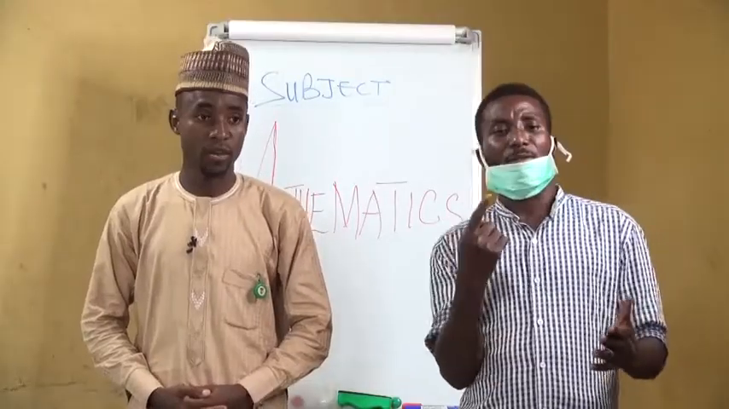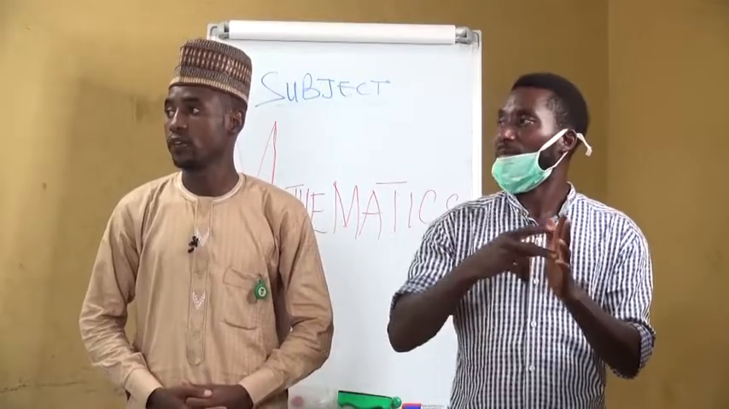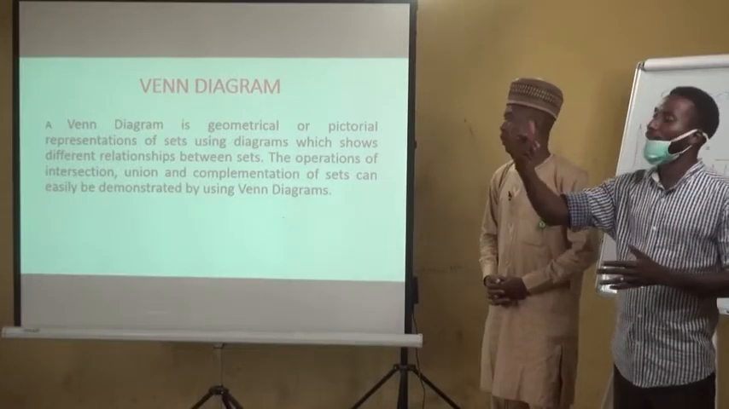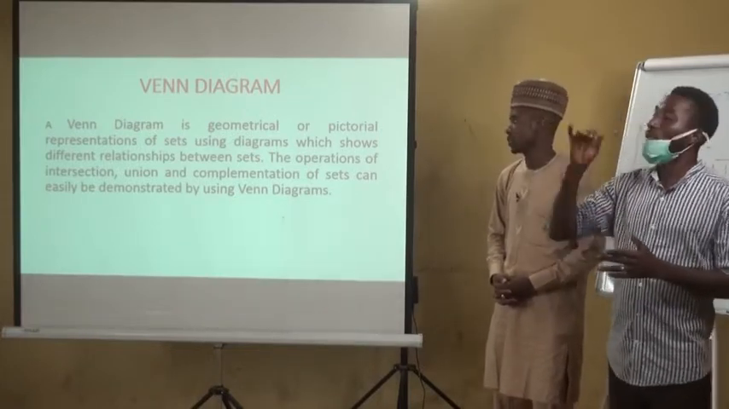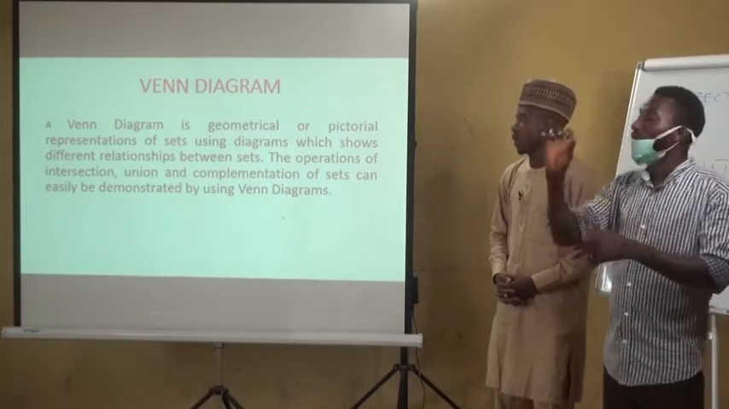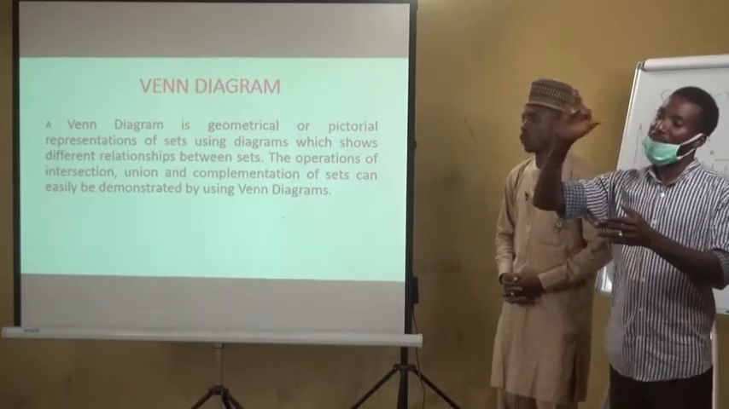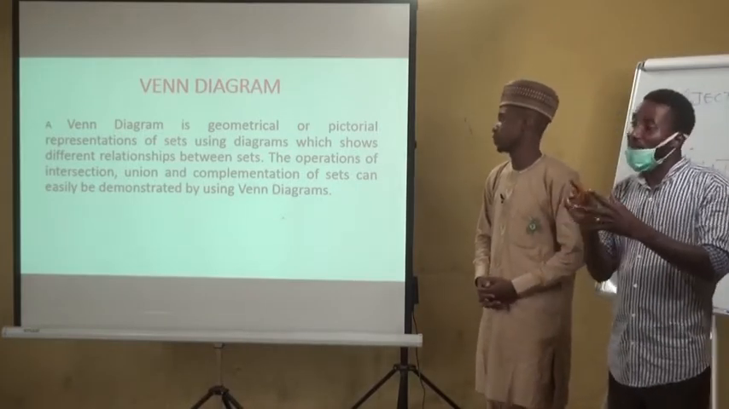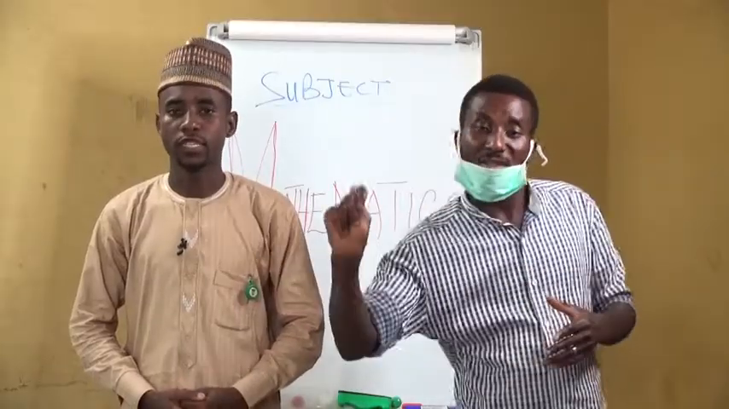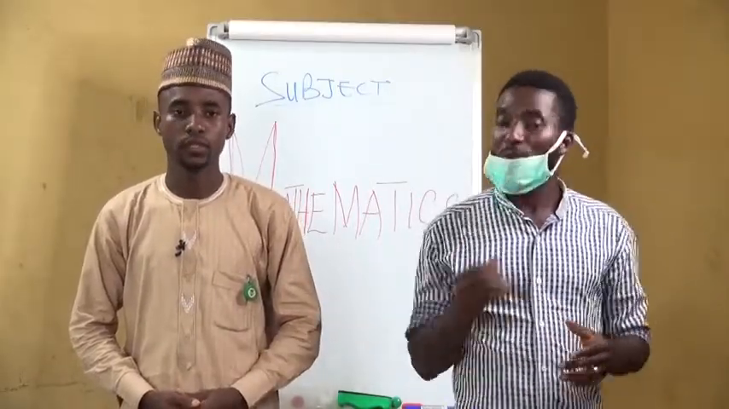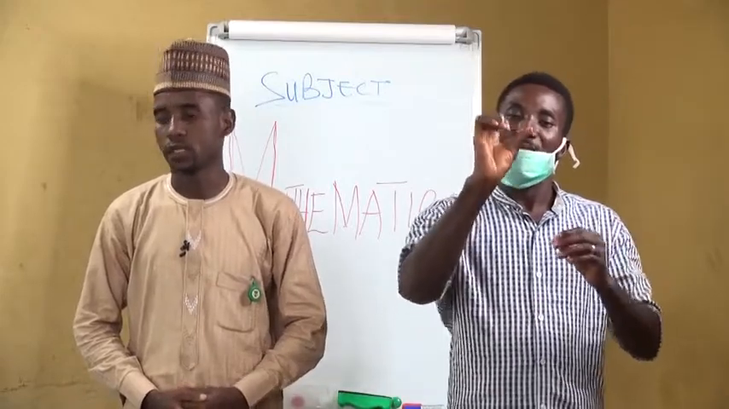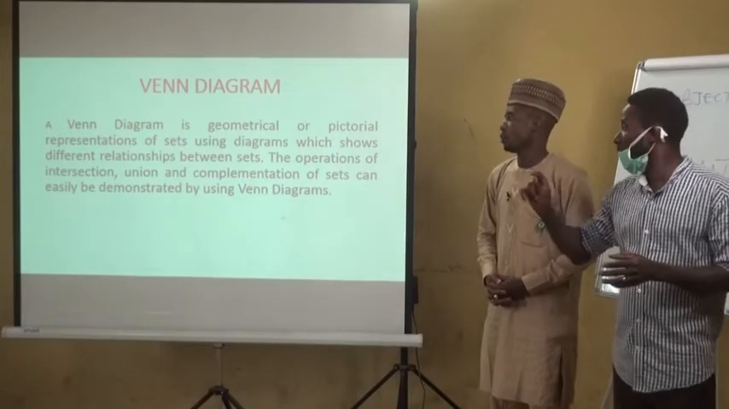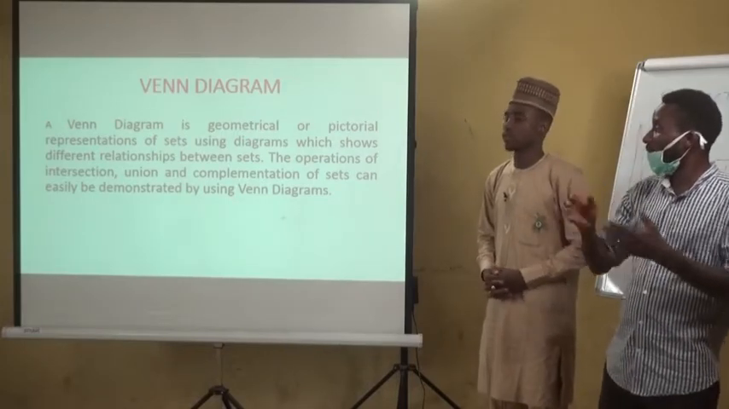First, what do you mean by a Venn diagram? We said a Venn diagram is a geometrical or pictorial representation of sets using diagrams which shows different relationships between sets. The operations of intersection, union, and the complementation of a set can easily be demonstrated by using Venn diagrams.